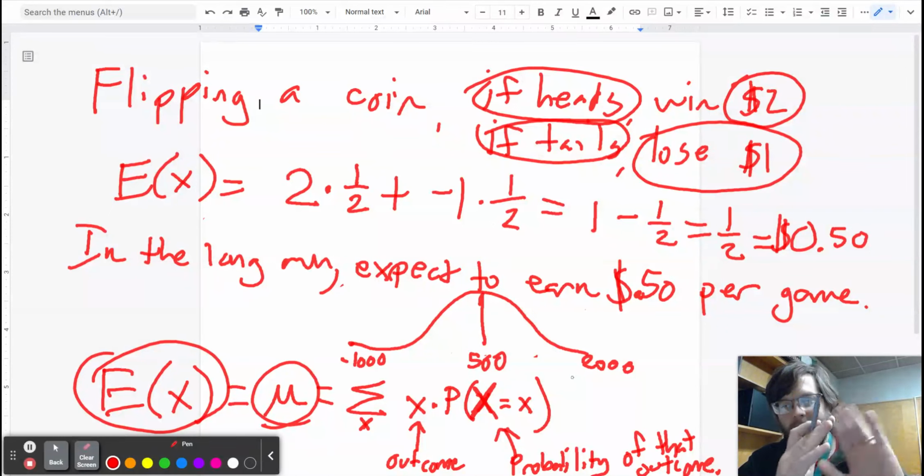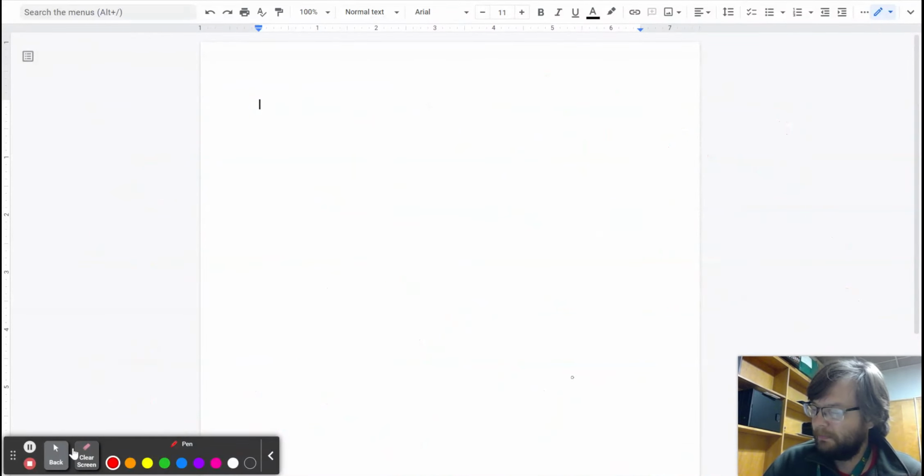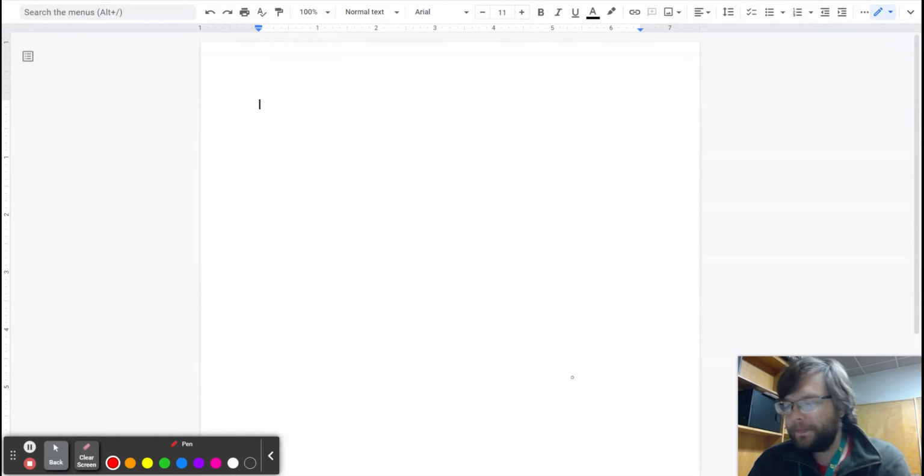It doesn't need to be perfectly symmetrical, but the idea is that the expected value is right there in the middle. Let's look at another example of expected value, because sometimes they'll just give you some random distribution and ask you to calculate expected value for it.